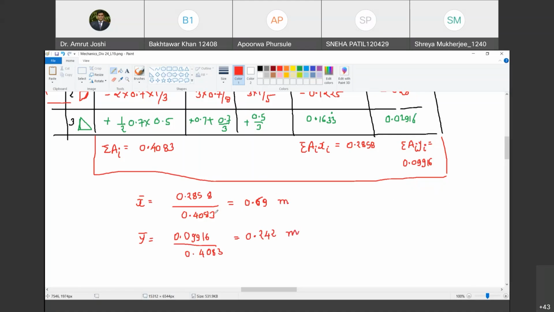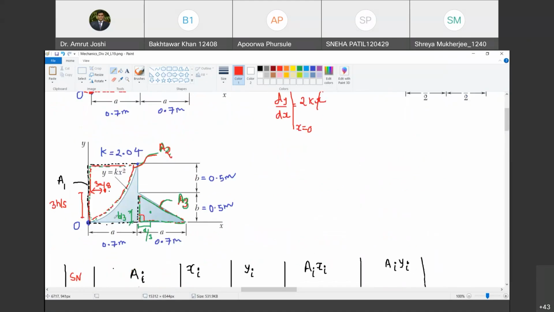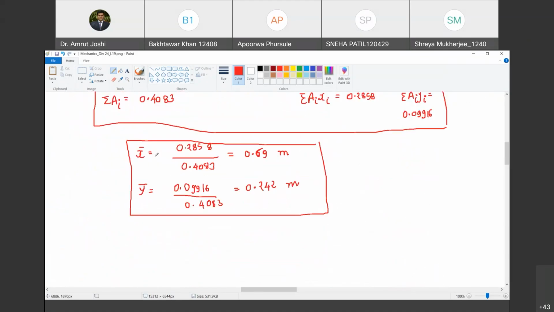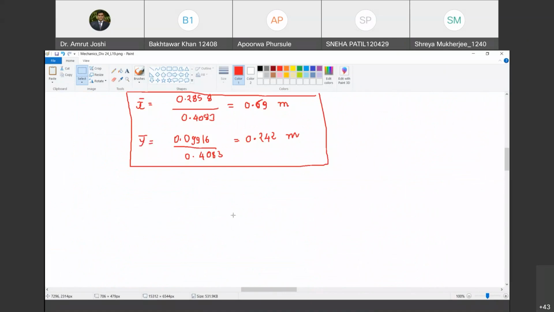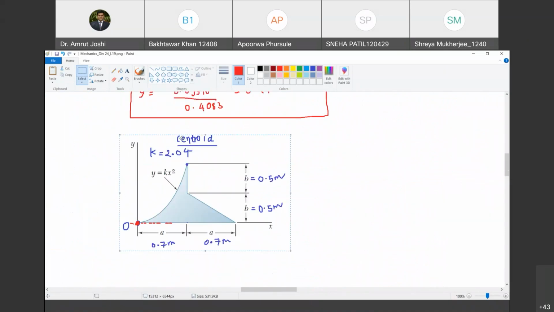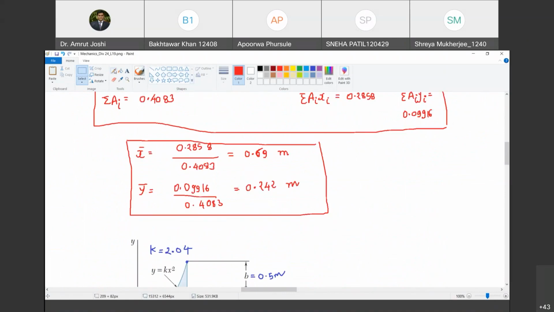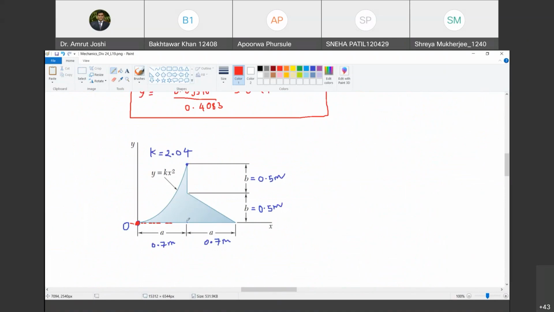So this is in meters, this is in meters. Both have turned out to be positive. That means the centroid lies towards right and towards up from the point under consideration. And the distances are 0.69 meter and 0.242 meter. Are you with me? Yes, sir. So let me redraw this figure and show the location of the centroid. It lies 0.69 meter towards right, so it is very close to this axis, somewhere on this line.